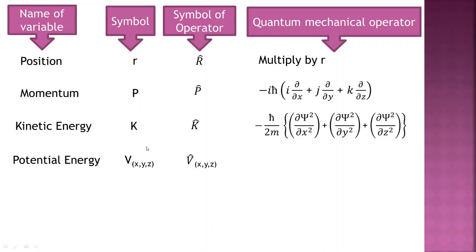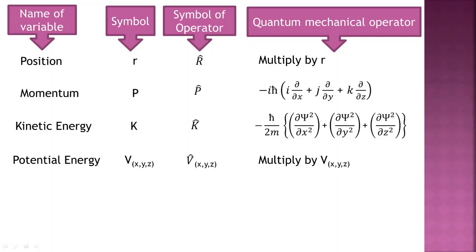V is the symbol used in classical mechanics and V cap is the operator symbol used in quantum mechanics. How can we calculate potential energy? We just have to multiply by V(x, y, z), then we will get the potential energy operator.